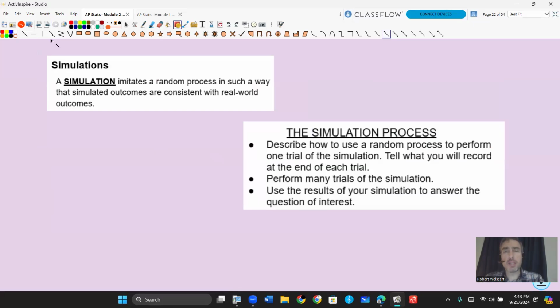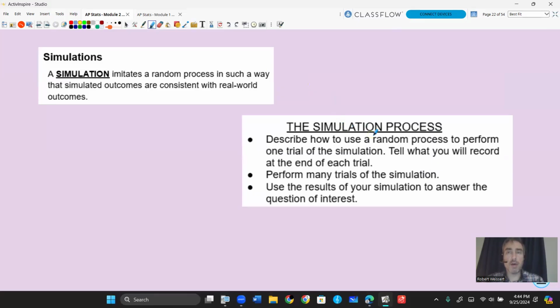All right, so let's talk about simulating. We're going to try to mimic that random process, and we're going to do 3 things with a simulation. First, we're going to describe how to use that random process to perform one trial. Then we're going to record the results of that trial. We're going to do many of those trials, put it together in a dot plot usually, and then we're going to answer the question of interest. So there's always going to be a question. Based on our simulation, we'll answer that question. So we do one trial, then many, many trials, and then we answer a question.